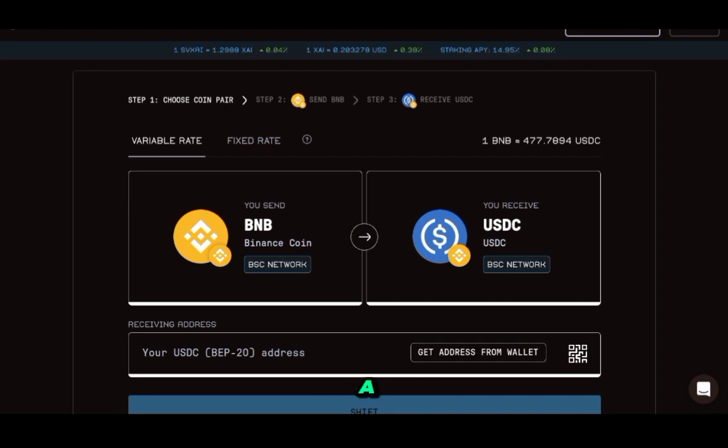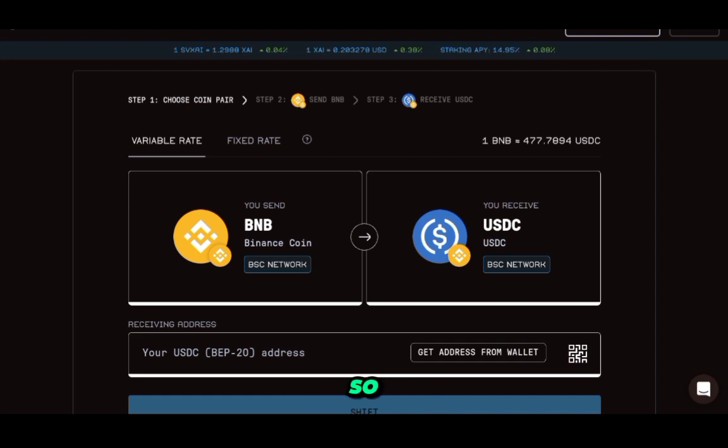Like in a couple minutes at the most, you'll get your tokens in your desired wallet. Might take a bit longer depending. For example, if you're using Ethereum, it might take a bit longer, not because of the platform, but just because it's the nature of Ethereum. It's a slower blockchain, and just because of that.